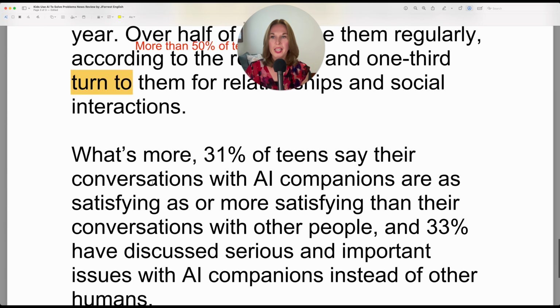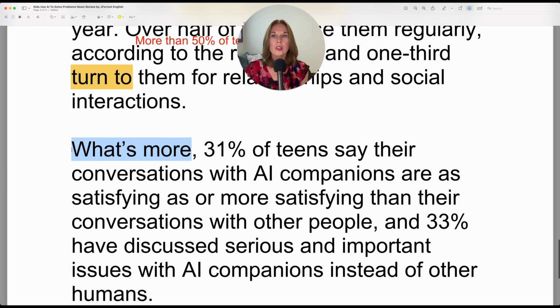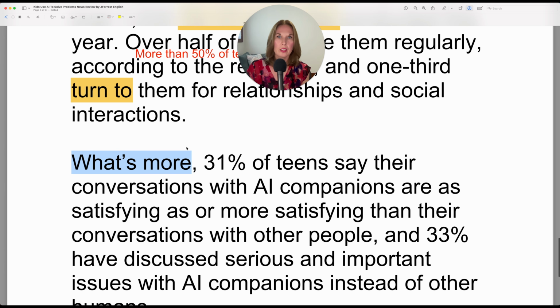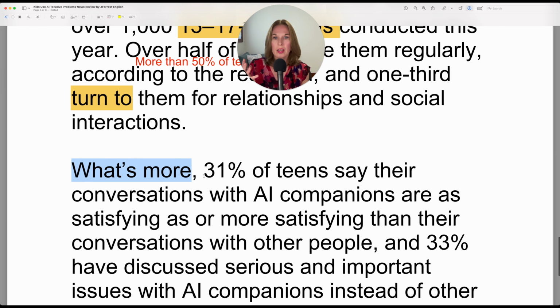Let's keep reading. What's more? So what's more, this is a transition phrase to introduce the sentence. So a more common way that you may know is moreover or additionally. What's more sounds a little more casual, to be honest.